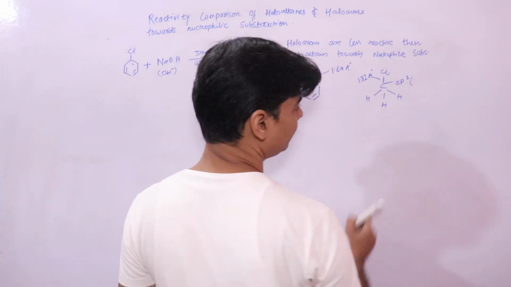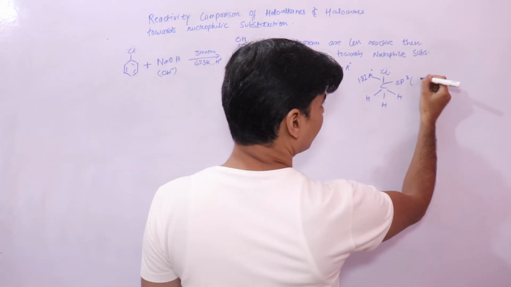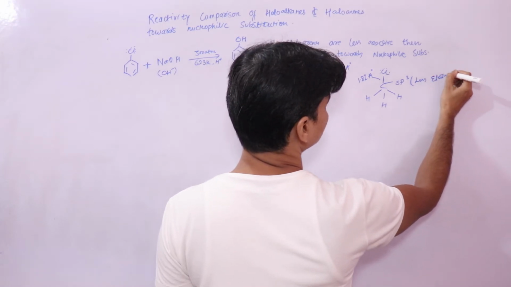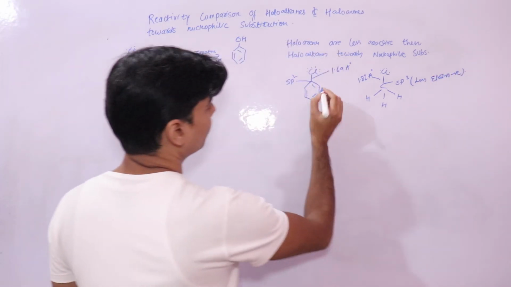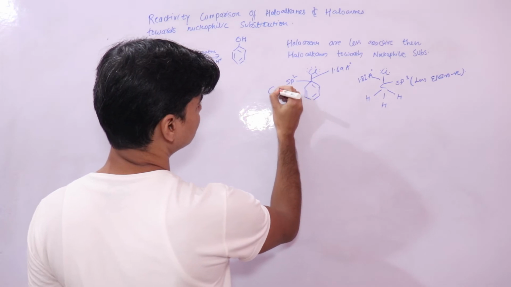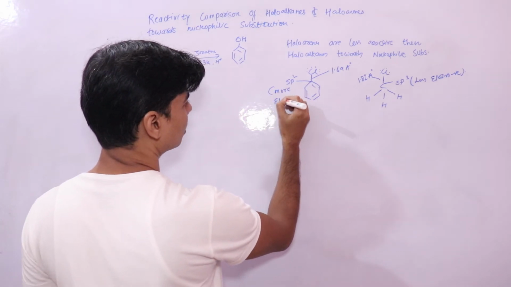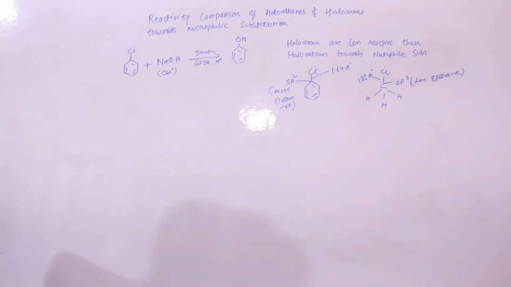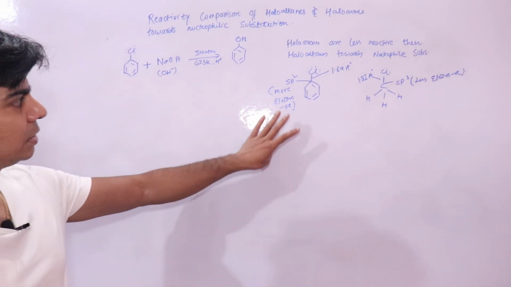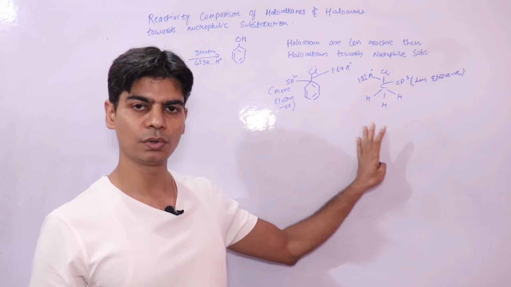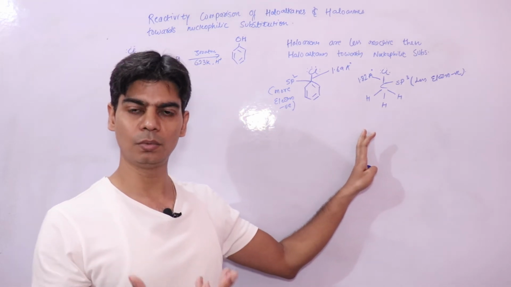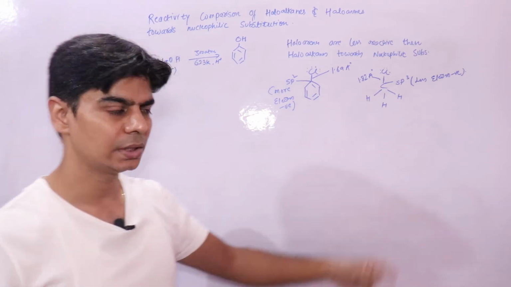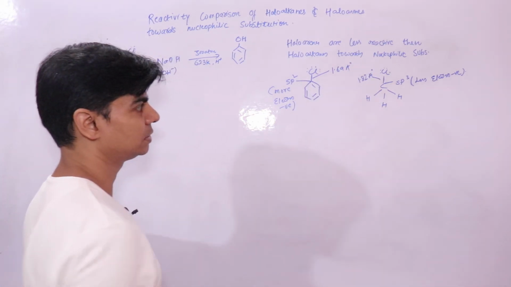And this sp3 hybridized carbon is less electronegative. We have discussed this in a previous lecture also. And this sp2 hybridized carbon is more electronegative. So these are the structural details that you should know before going into the reason why these haloarenes are less reactive than haloalkanes. We need to look at the reasons for all these.